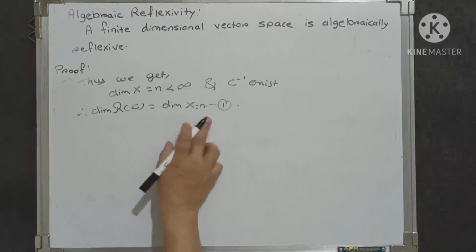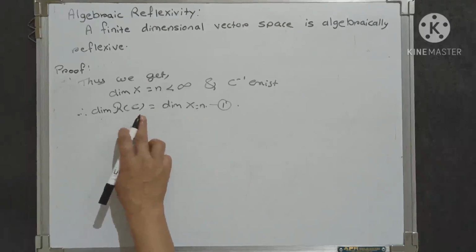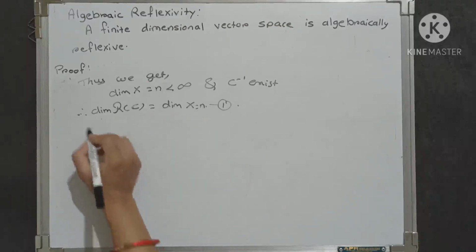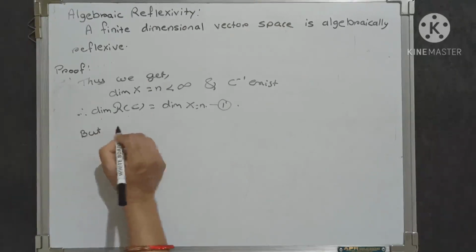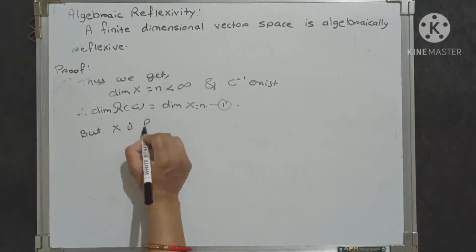Now the dimension of script r of C equals the dimension of x, but we know that capital X is finite dimensional.